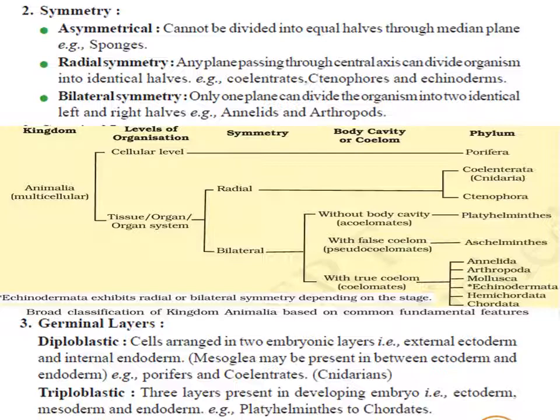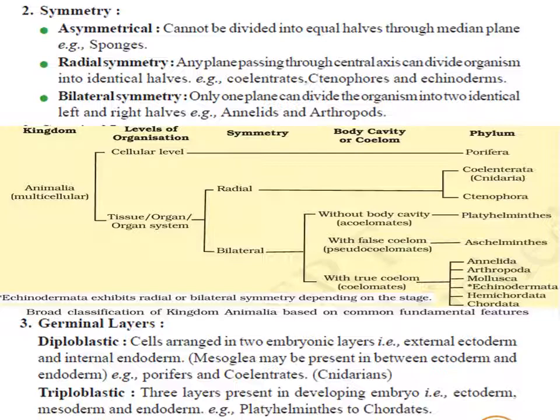Asymmetrical organisms are members of phylum Porifera. Radial symmetry is found in the members of Coelenterata, Ctenophora and Echinoderms, whereas bilateral symmetry is found in the annelids and arthropods. Okay. Now the next basis of classification is the germinal layers.